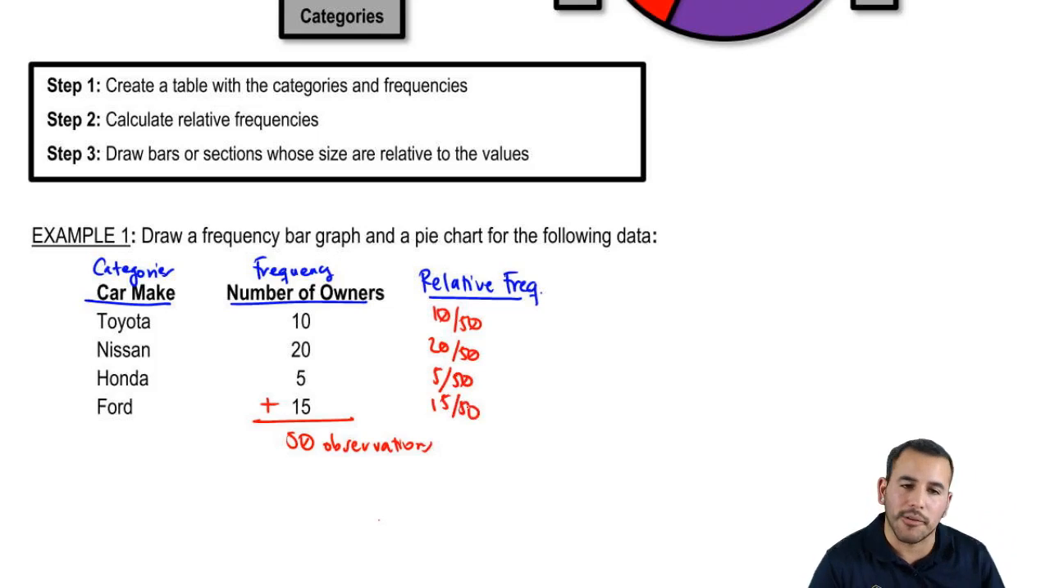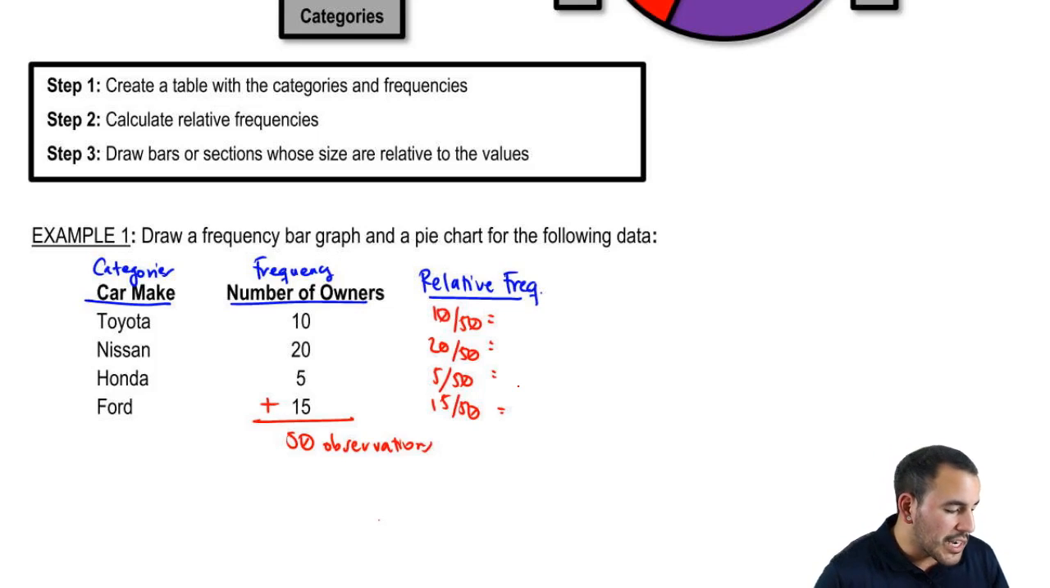But we can't just leave it as that. We have to write out the proportion. And if you want, percentage works totally fine. All it really is is just shifting the decimal over a little bit. And so we'll do that at the end. So 10 over 50 is 0.2, or 0.20. 20 over 50 is 0.40, right? It's just double that. 5 out of 50 is 0.10. And 15 out of 50 is 0.30.